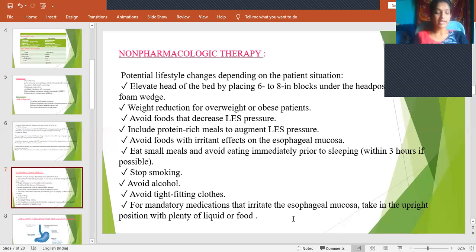And if you have to take medications which cause irritation to the esophageal mucosa, and it is mandatory, then what you should do is take them in the upright position with plenty of water so that it gets easily passed out. So for mandatory medications which cause irritation of the esophageal mucosa, in that condition you have to stand and take the tablet, and that too along with a large amount of water, so that it gets easily passed into the stomach. So these are the lifestyle changes.